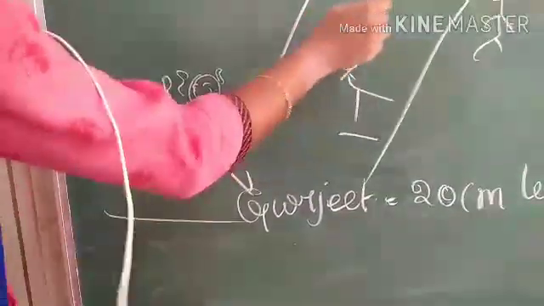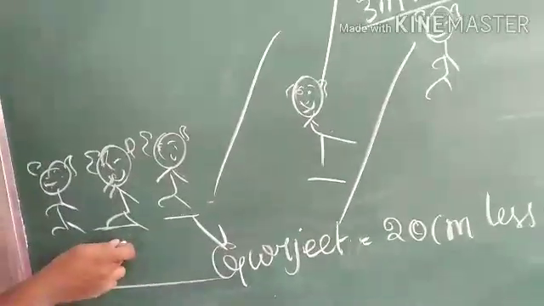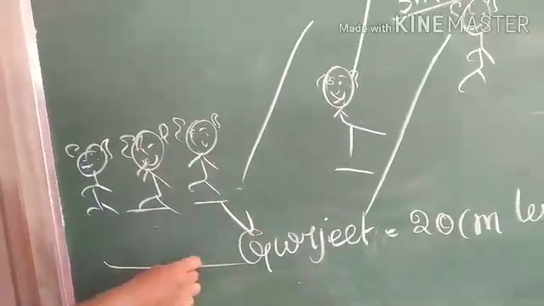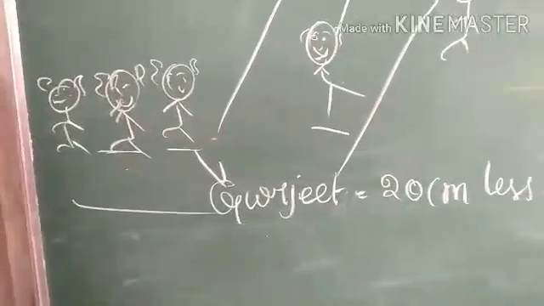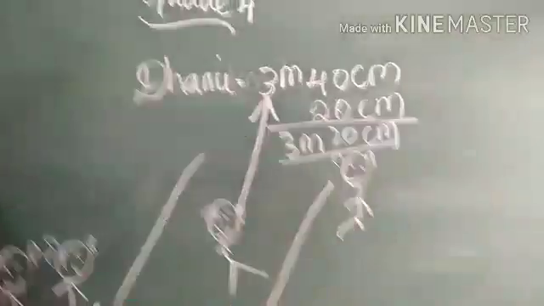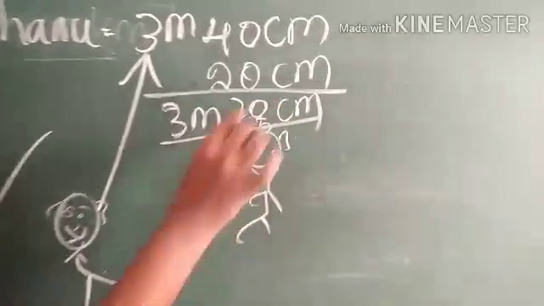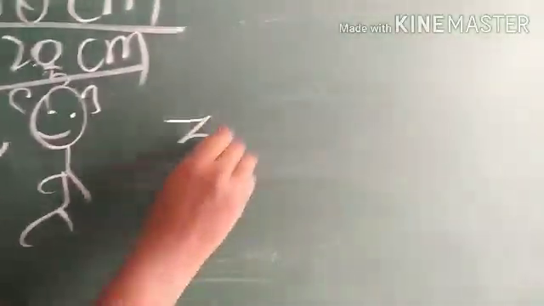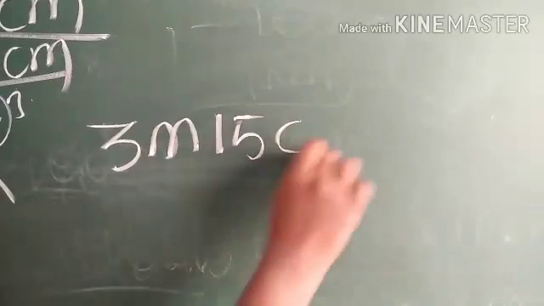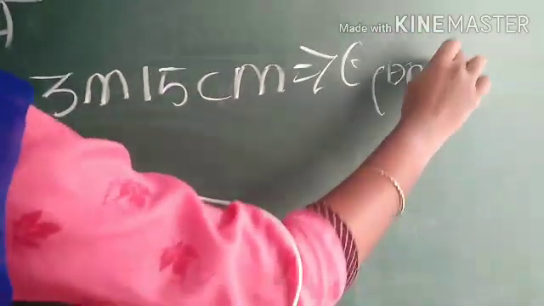First one Dhanu, second one Gurjit, third one Gopi. Gopi is only 5 centimeters less than Gurjit. Gurjit's distance is 3 meters 20 centimeters. So you have to minus 5 from Gurjit, that is 3 meters 15 centimeters. This is Gopi's distance.